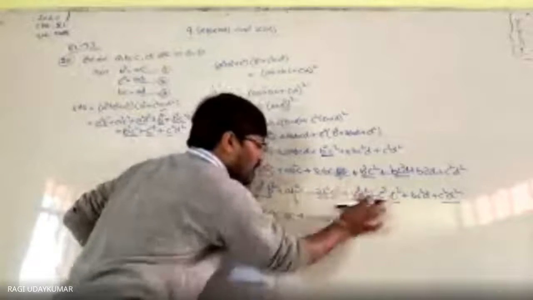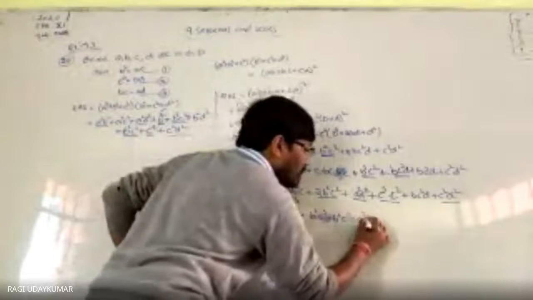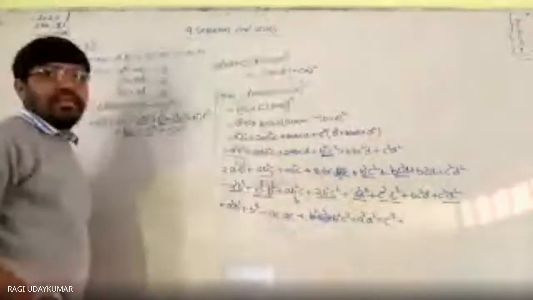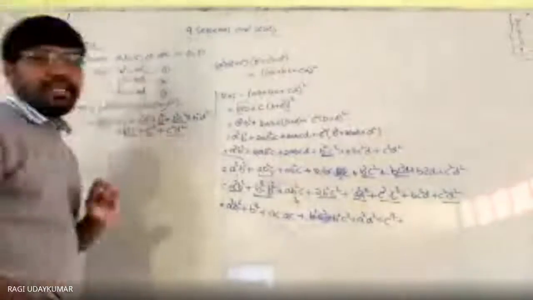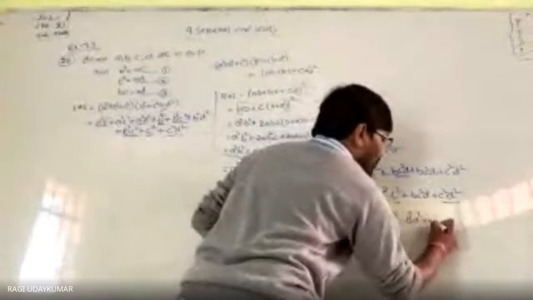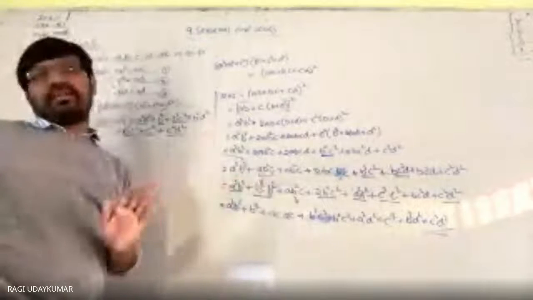So इसको split कर लो, if one b square c square plus b square c square plus a square b square plus c power 4, plus here also c square is replaced by bd. C square is replaced by bd, so b square b square plus c square b square. So required result is this, both are same. ये ऑब्जर्व करते हैं, इसको स्प्लिट करना just a simplification only, nothing else.